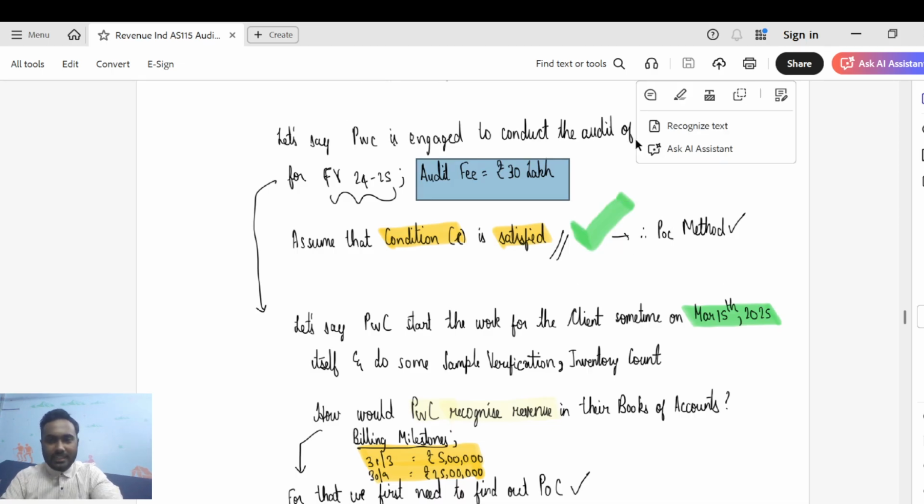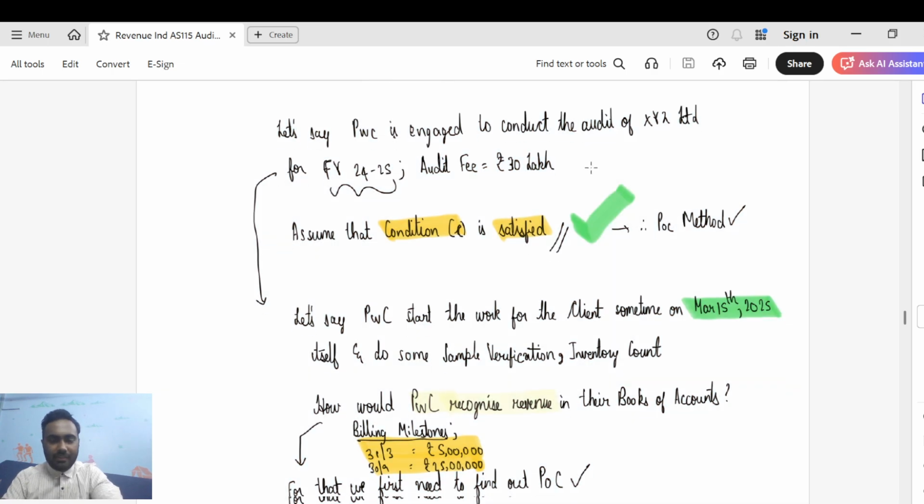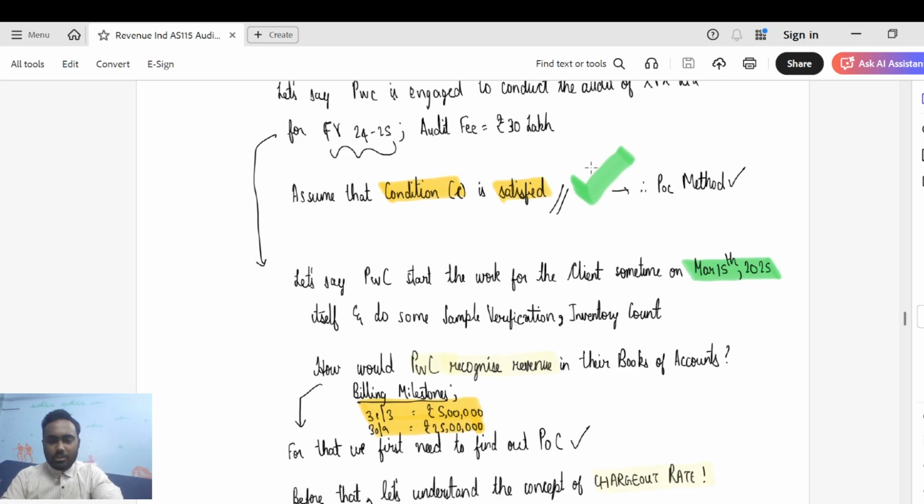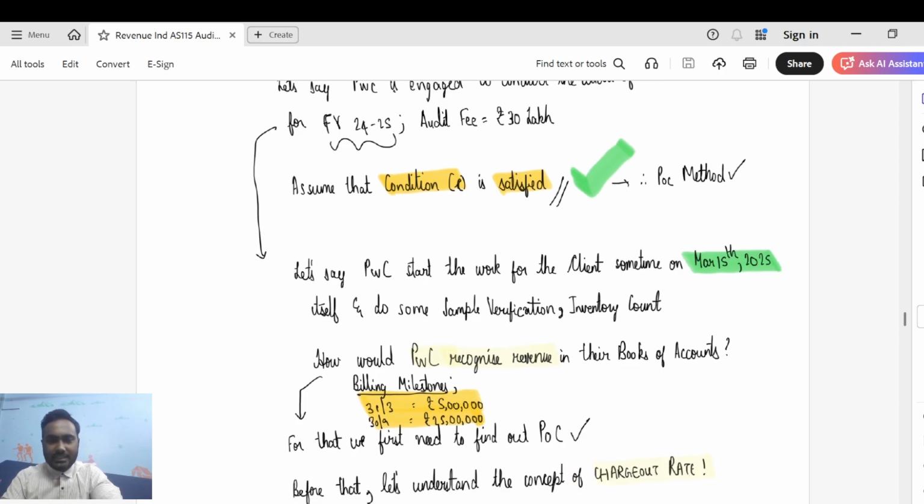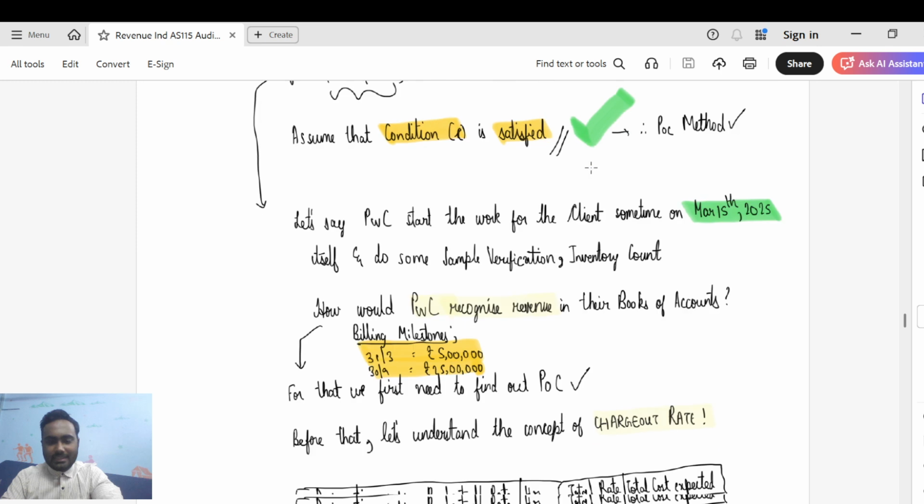So it is a progressive billing in this case, guys. I hope that is very clear. So first we need to find out the percentage of completion, because we have concluded that condition C is satisfied in our case. Let's just come down, guys.